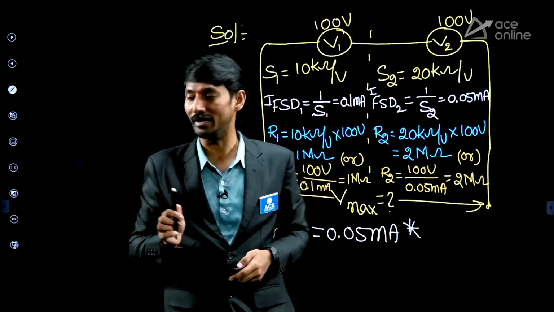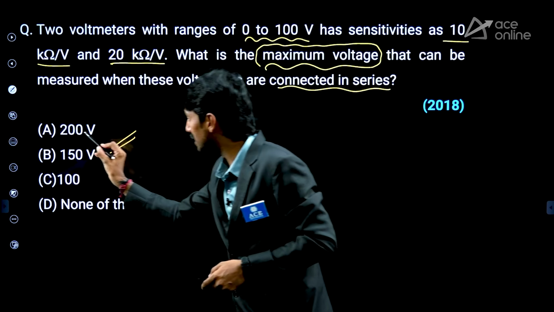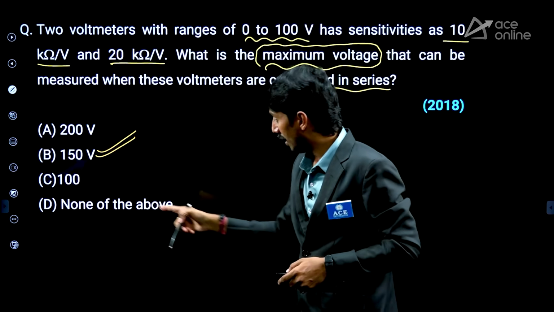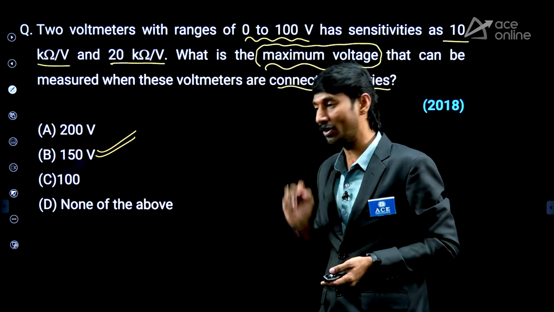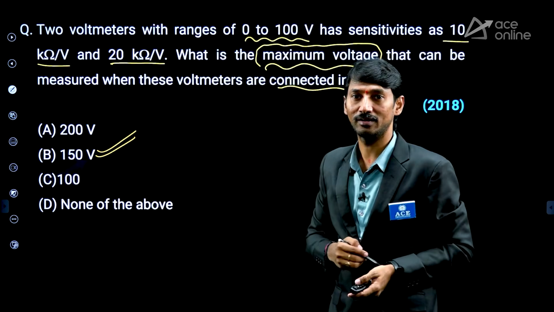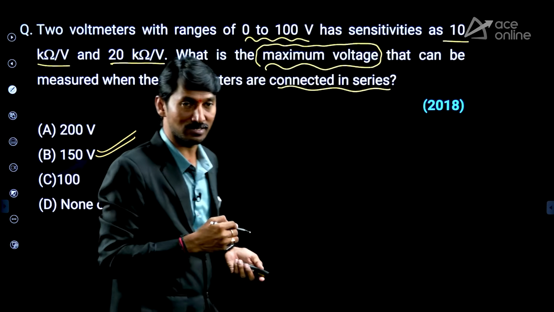But unfortunately, here 300 is not there, it's okay. But sometimes 300 may be given. And here none of the above is also there. What we think? Okay, 300 we got it. None of the above, we take it here. No, 300 is the wrong answer. But how can we verify that, sir? In the examination hall, how can we verify?